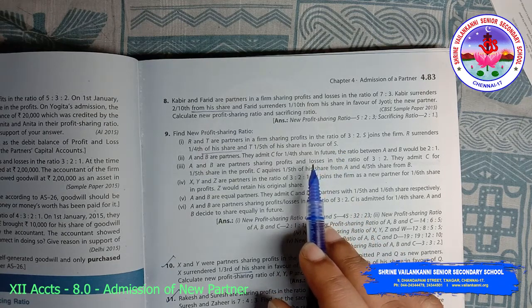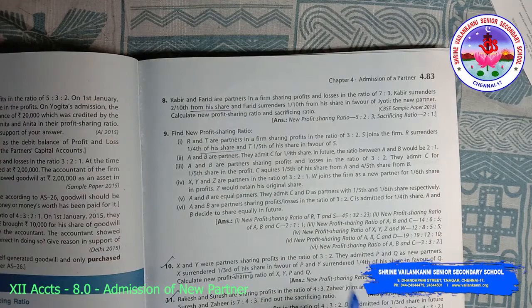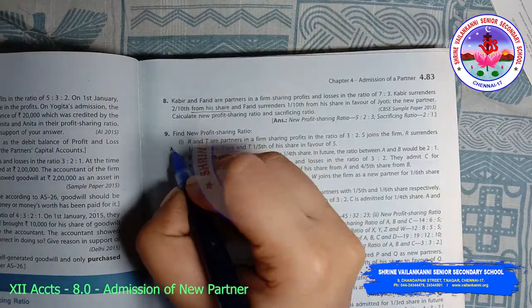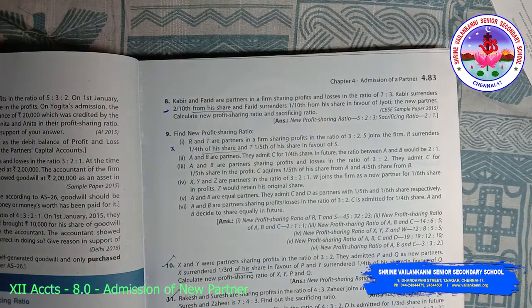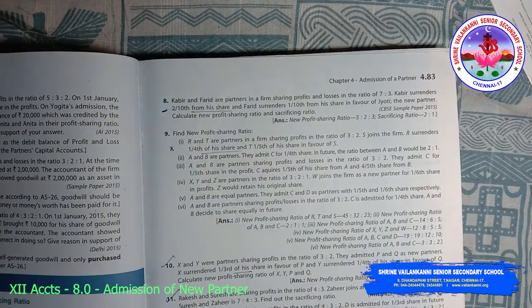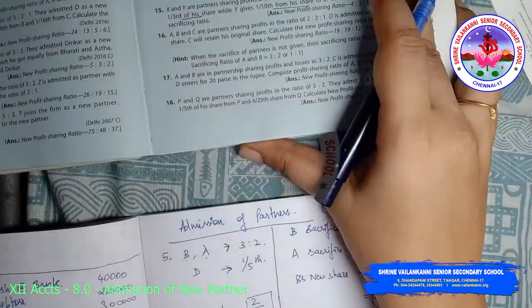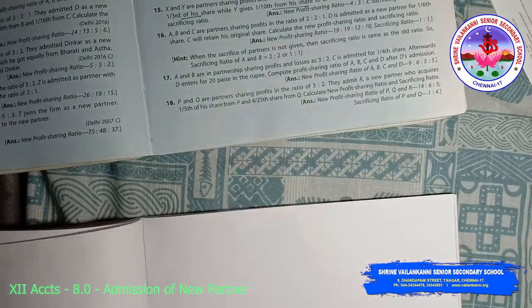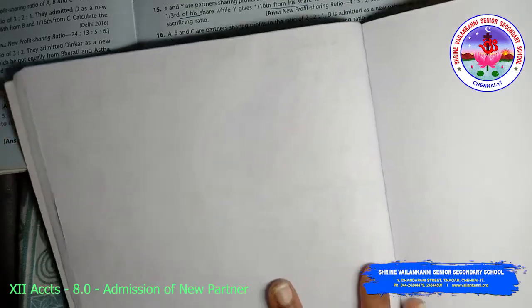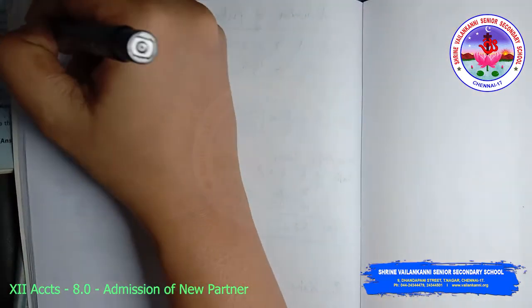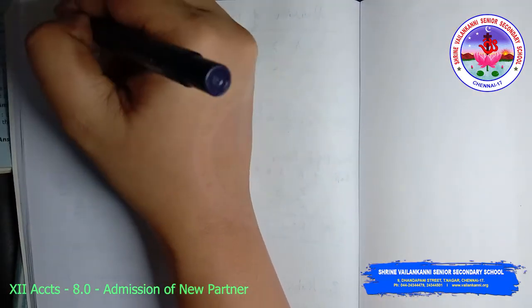If it is "of", you need to multiply. "From" means you need to subtract. So "of his share" means you need to multiply. I'll tell you how to do it. Let me take a fresh page. Problem number 9, case 1.